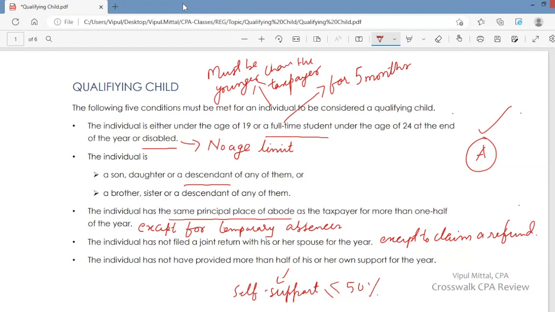And who is paying for all those necessities? At least the individual should not be paying more than 50% of all these necessities. If the individual is self-supporting, okay, fine, but not more than 50%. So if you want to claim A as your qualifying child, then A should not be self-supporting more than 50%.